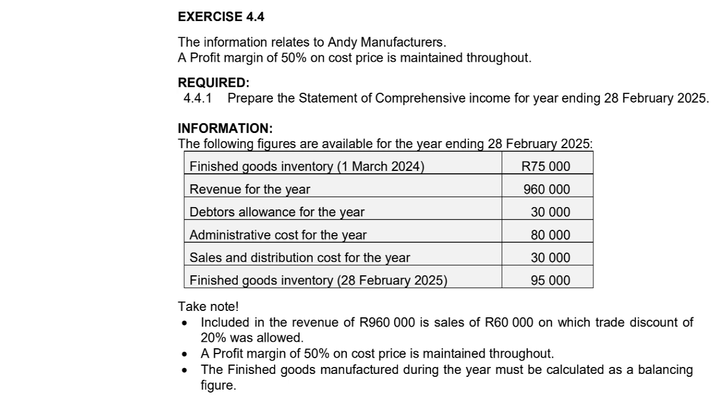Our finished goods inventory at the beginning of the year, revenue, debtors allowances, administrative costs, sales and distribution, and finished goods inventory at the end of the year. Take note, included in the revenue of 960,000 Rand is sales of 60,000 Rand on which trade discount of 20% was allowed. A profit margin of 50% on cost price is maintained throughout the year. The finished goods manufactured during the year must be calculated as a balancing figure.